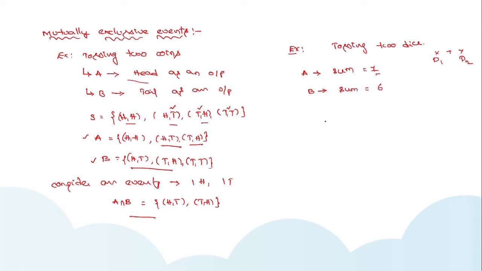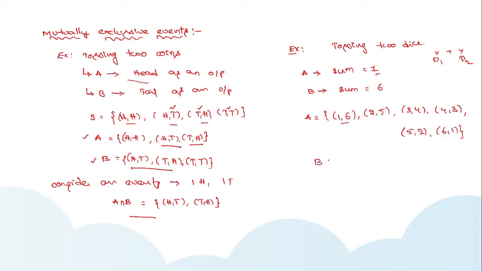Okay, now let us take the possible outcomes for event A. I am tossing two dice. Let the first output from dice 1 be 1 and dice 2 be 6. The total sum is 7, so it is considered as one outcome. Similarly, 2 comma 5, 3 comma 4, 4 comma 3, 5 comma 2, 6 comma 1. So these are the possible outcomes for event A.